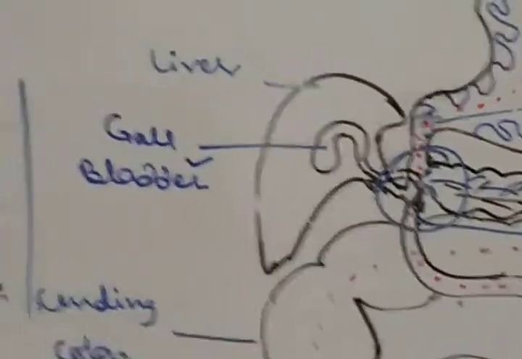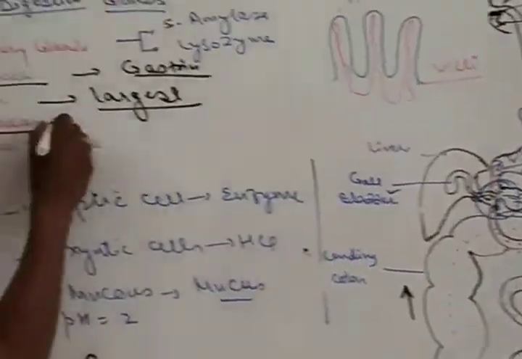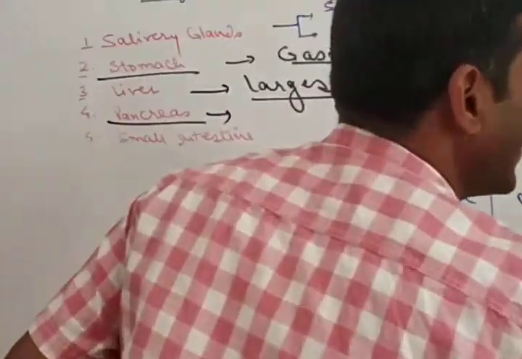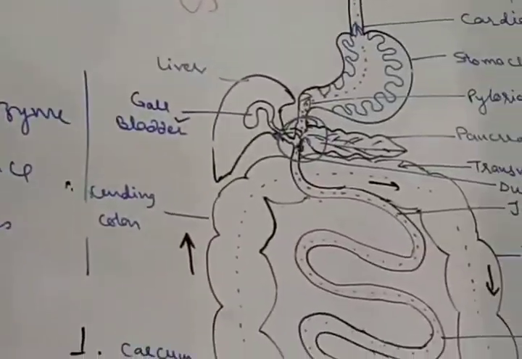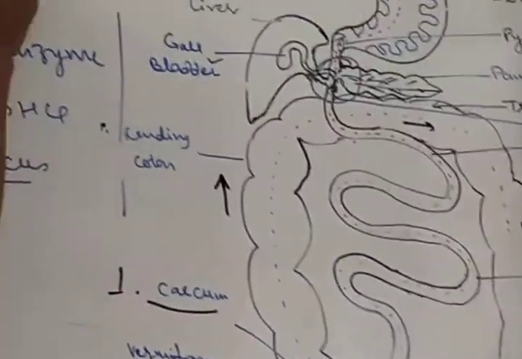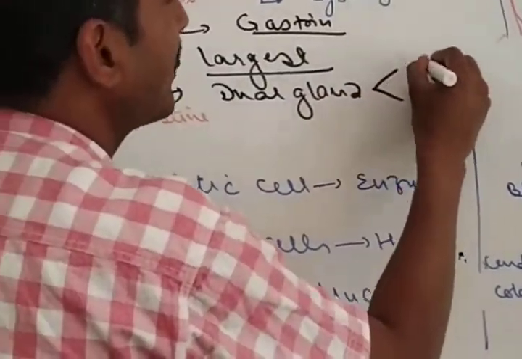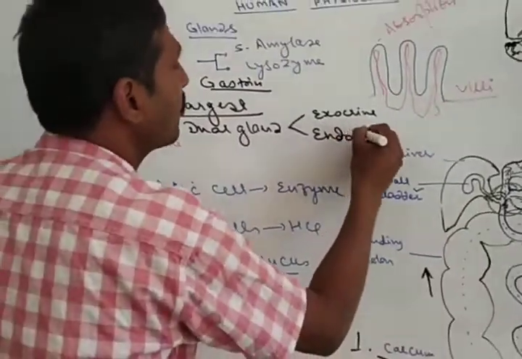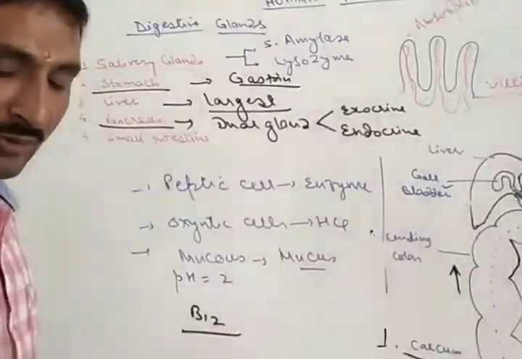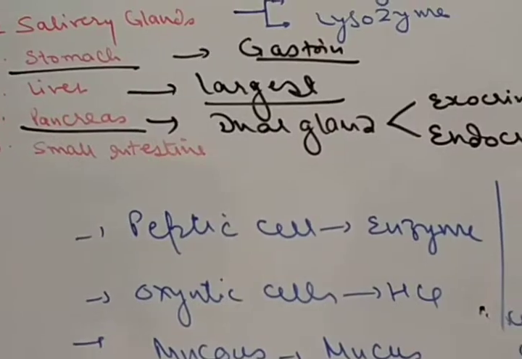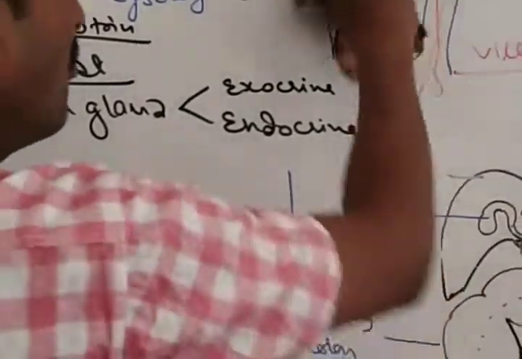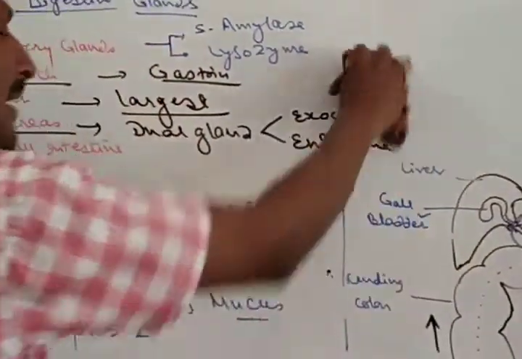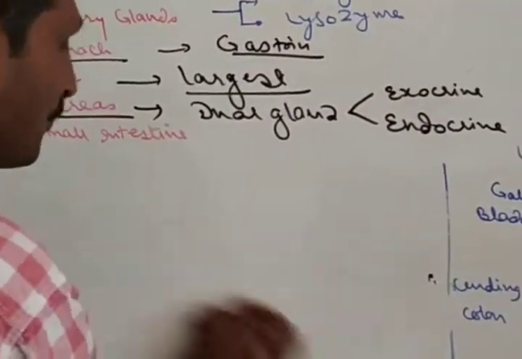Then we come to the pancreas, the second largest gland in our body. It is a dual gland, which means it plays both exocrine as well as endocrine roles. In its exocrine role it secretes digestive enzymes, while in its endocrine role it secretes hormones.